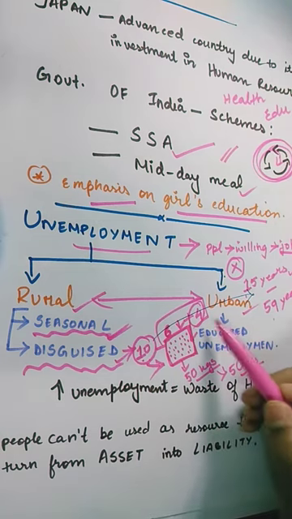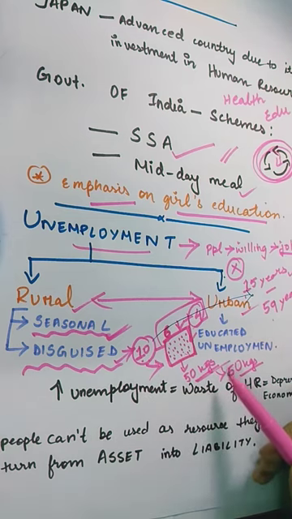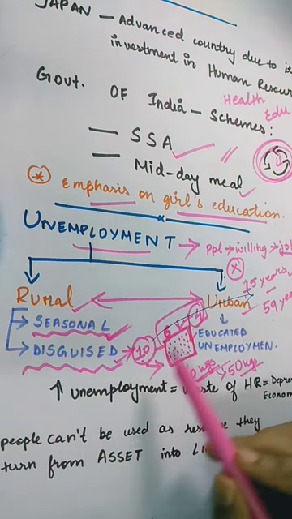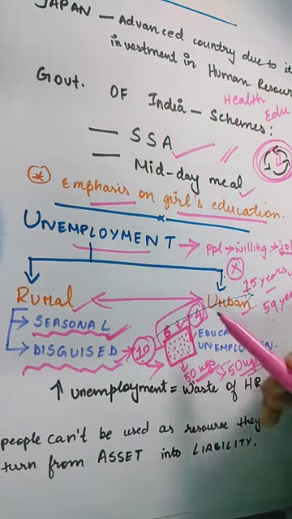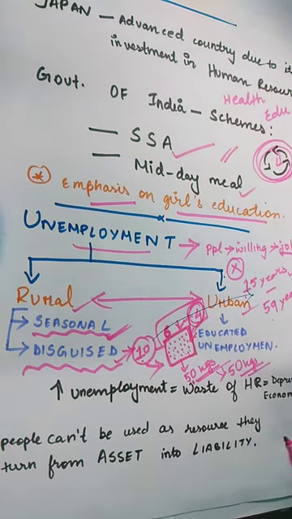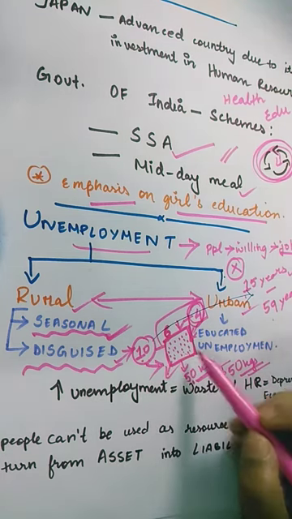Even if they are taken away, the output will not be less. So these 4 people are disguisedly unemployed, which means they do not give any output to this farm. They are unnecessarily occupied here.